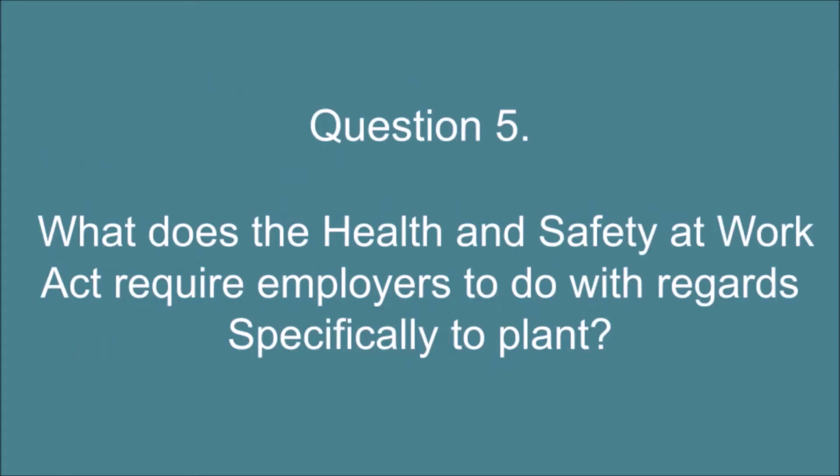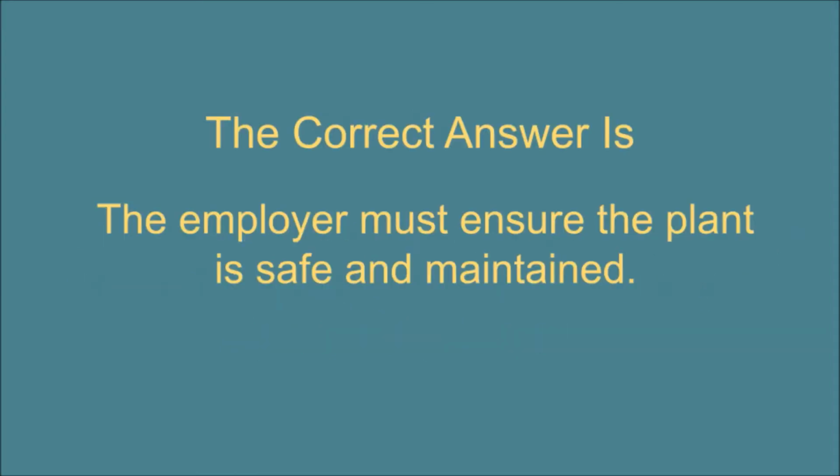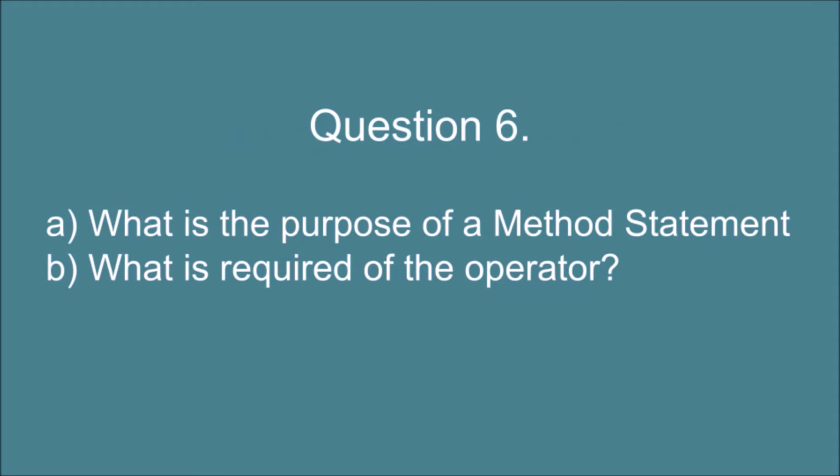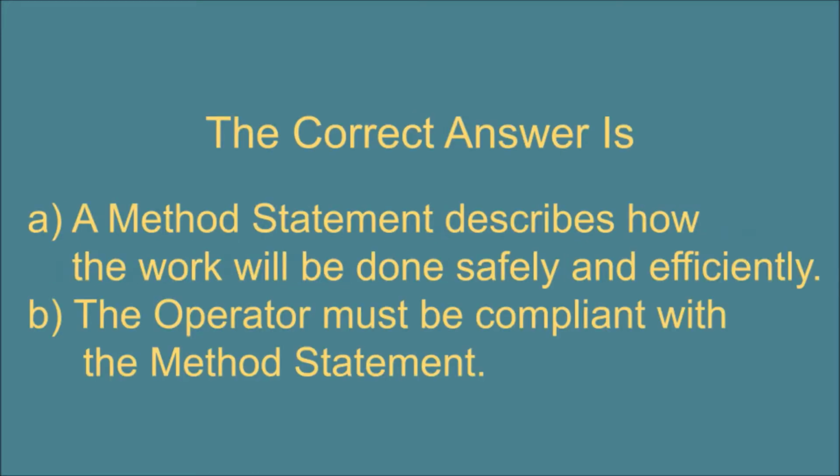Question 5. What does the Health and Safety at Work Act require employers to do with regards specifically to plant? The correct answer is: the employer must ensure the plant is safe and maintained. Question 6. A. What is the purpose of a method statement, and B. What is required of the operator? The correct answer is: A. A method statement describes how the work will be done safely and efficiently. B. The operator must be compliant with the method statement.